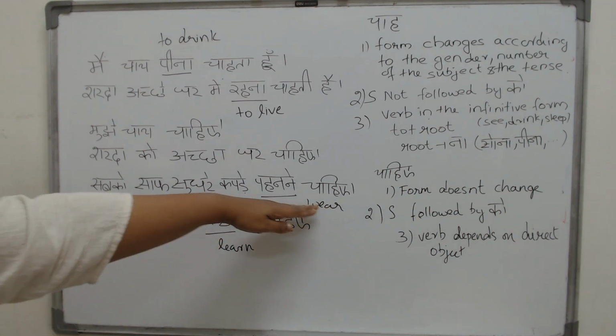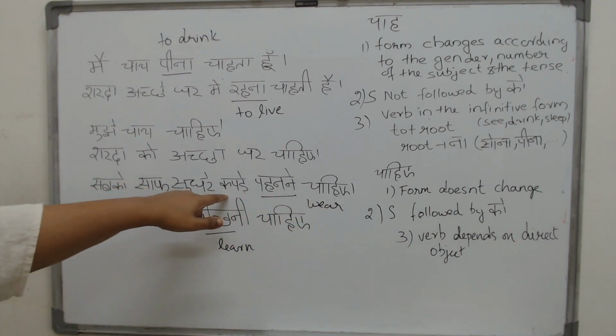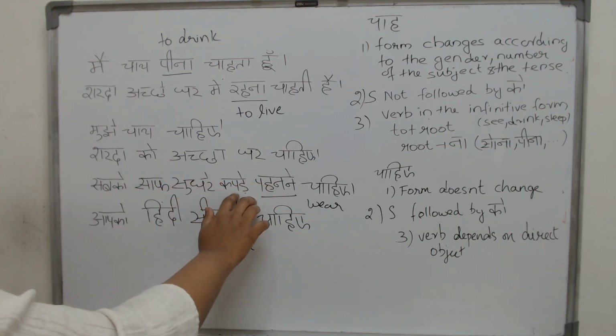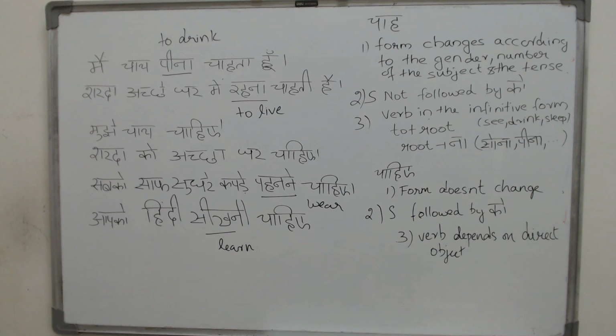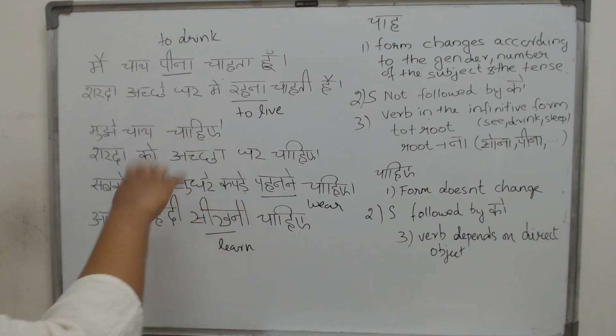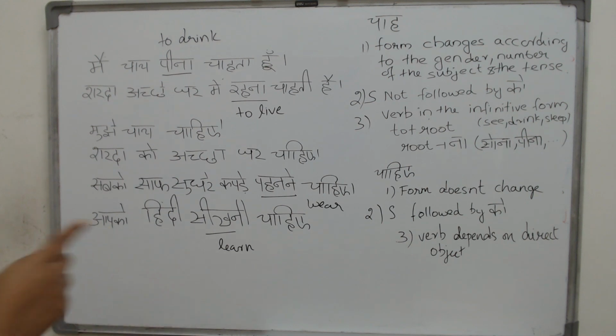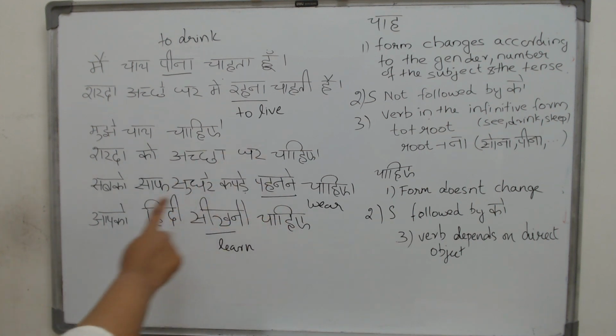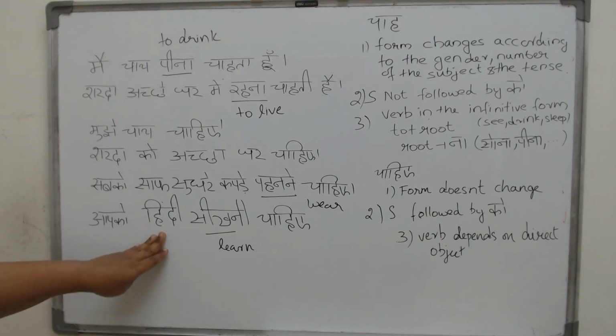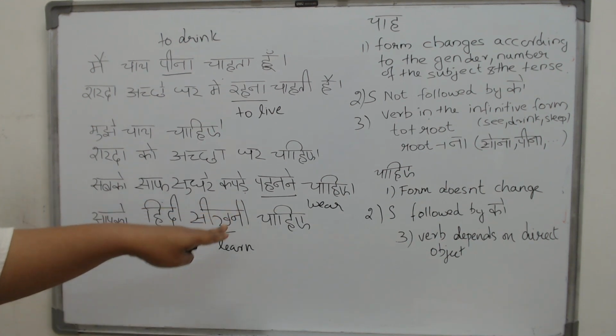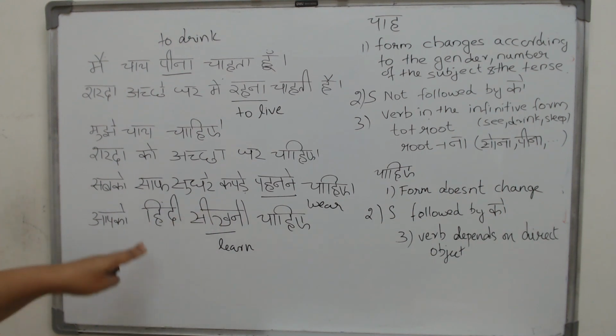Why is that? It depends on the immediate object, the one which comes before. Kapde. Your kapada is what? It is male. Now kapde, kapada is single male. Kapde is plural male. So we wrote pehenne, kapde, pehenne. Hindi, seekhni. Hindi, any language is what? It is female. That is why we wrote seekhni. We did not write seekhna chahiye. Hindi seekhna chahiye would be wrong. Why? Because it is a language, it is female. So we wrote seekhni chahiye.